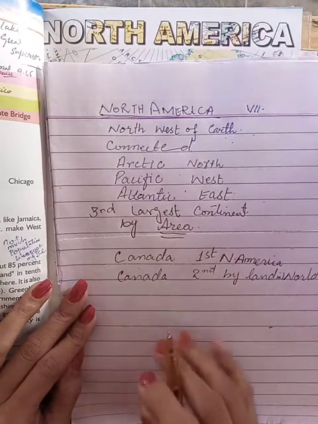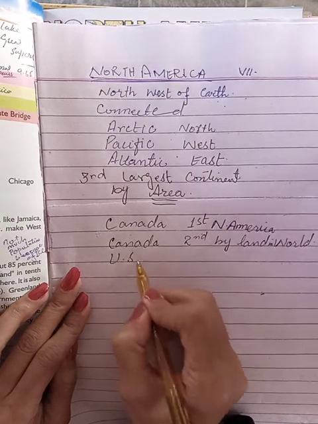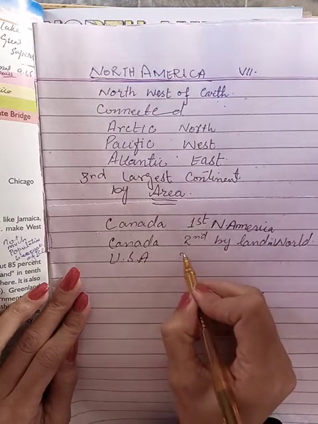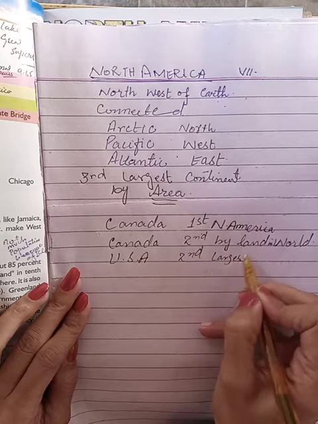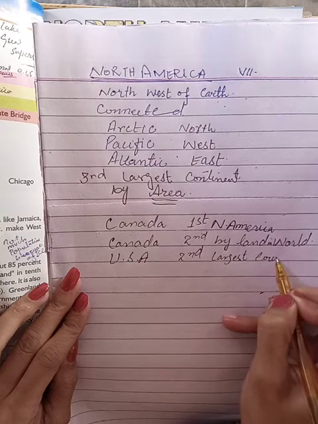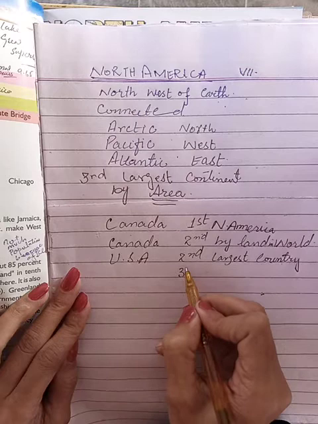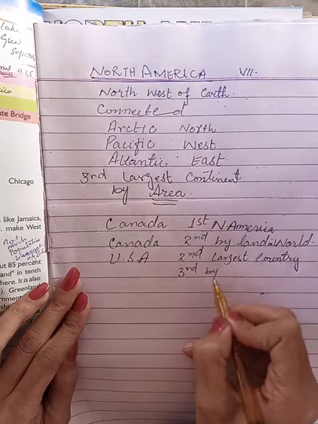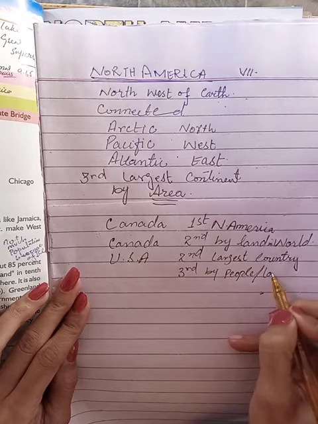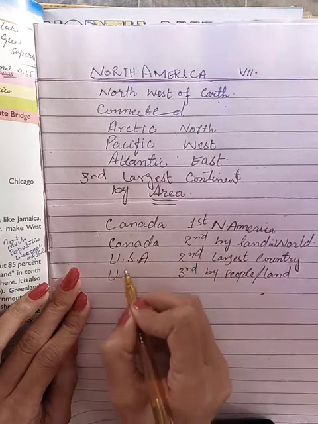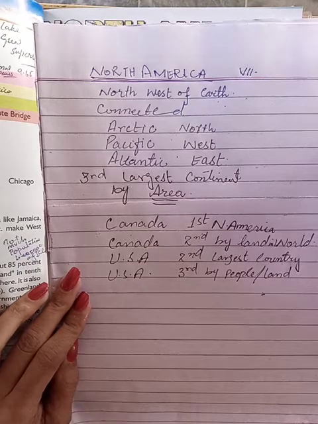Then coming to the next, USA is also in North America. The United States of America, USA, is the second largest country in North America, and USA is also the third largest country by land and by people in the world. Remember, by land and by people, right?